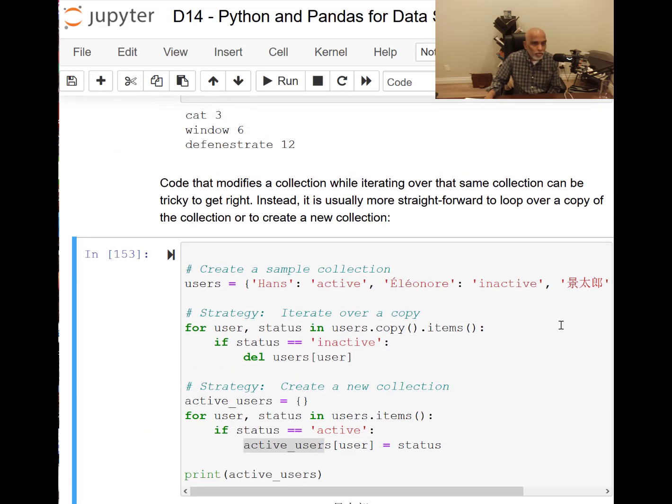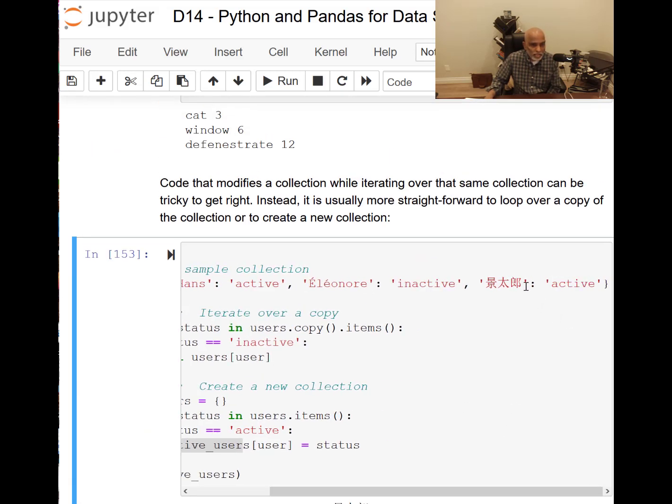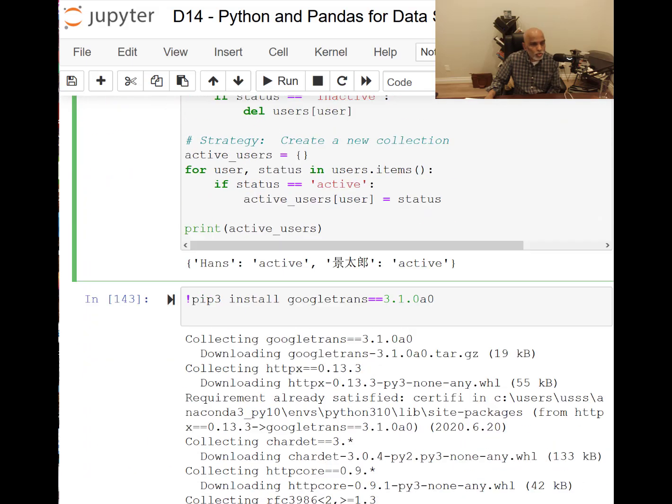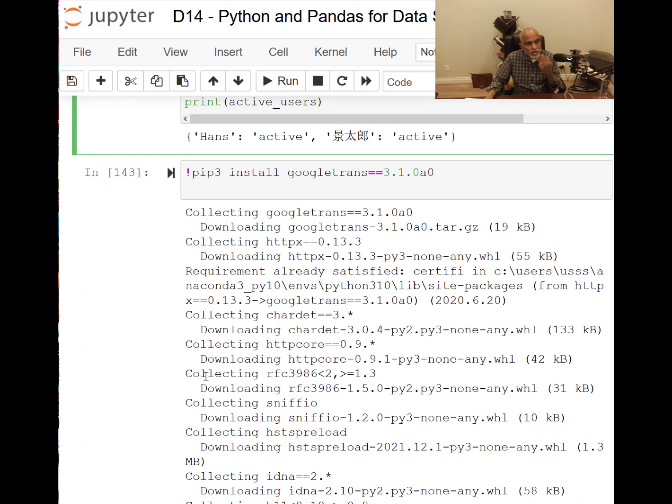So now there is a small problem here. There is a translation issue. So I want to quickly show you how to do translations in Python. So I'm going to pip3 install. This exclamation command means you go back to Windows. I use the Windows backend engine, so it runs as a Windows command.